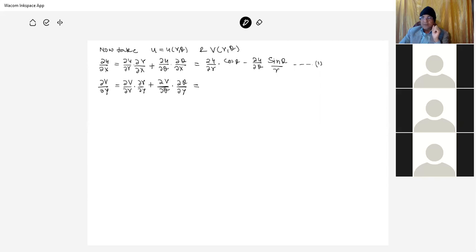So the value del v by del r into del r over del y is sine theta, plus del v by del theta into cos theta by r, and this is equation 2.